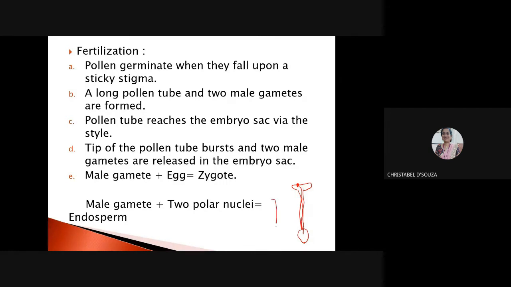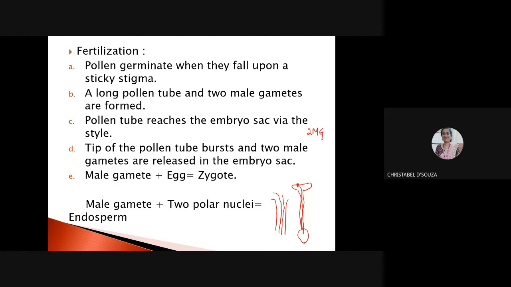So this is the style. The pollen tube enters into the style, and the pollen grain that is there splits into two male gametes. So one pollen grain produces two male gametes.